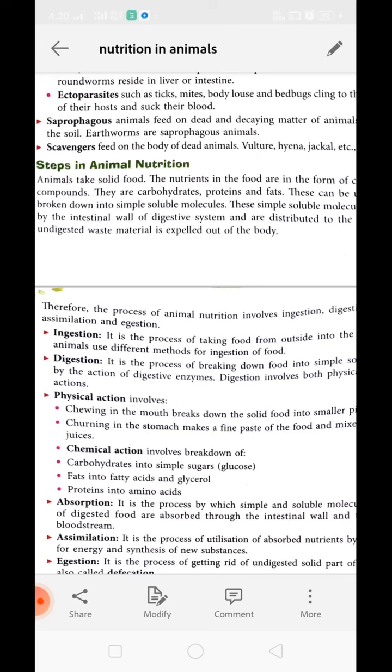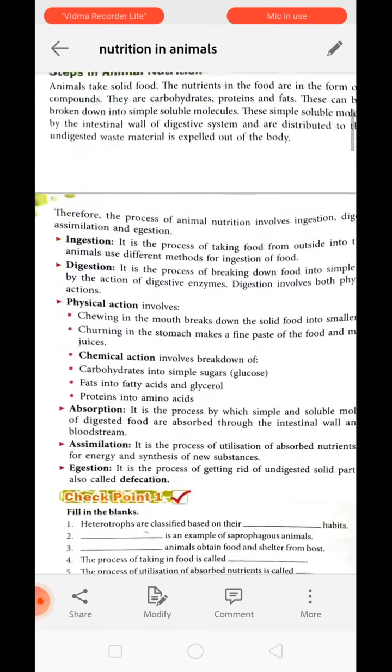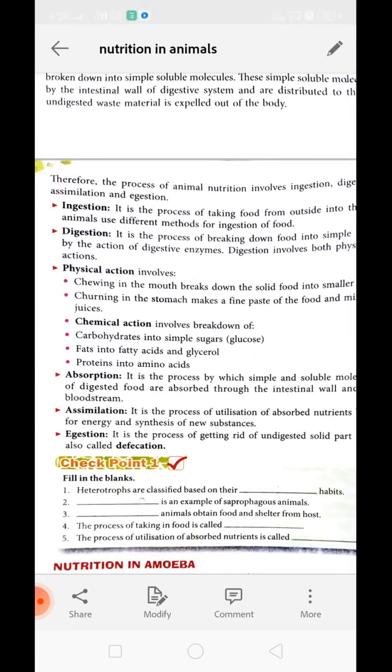For conversion of complex organic matter into simpler ones, the following steps are involved. First one is ingestion. Ingestion means the process of taking the food inside the body of the animal. Clear? Next is digestion. Digestion means breaking the complex organic matter into simpler ones so that it can be absorbed. Digestion involves two processes.